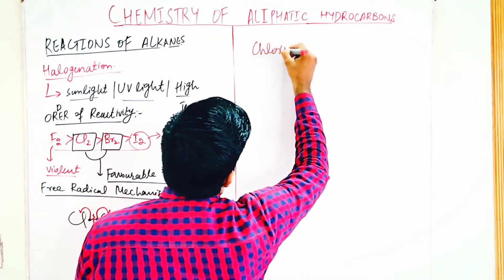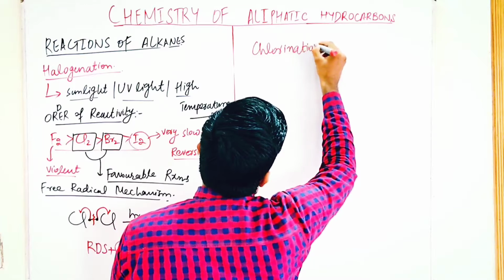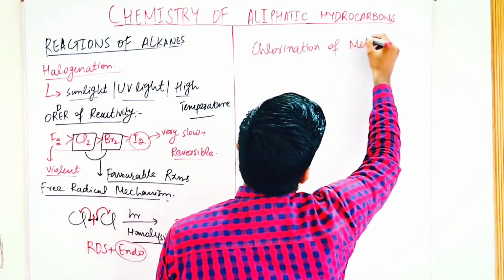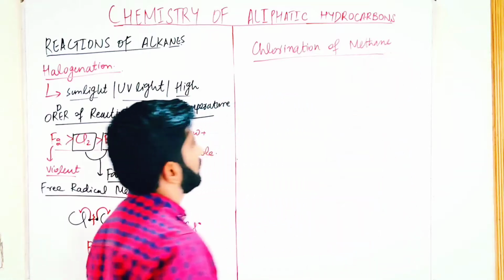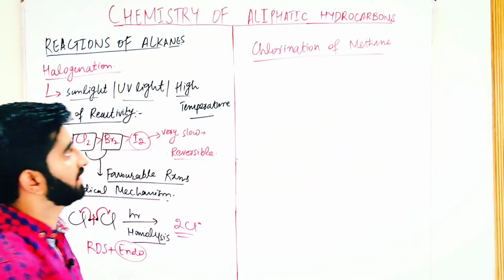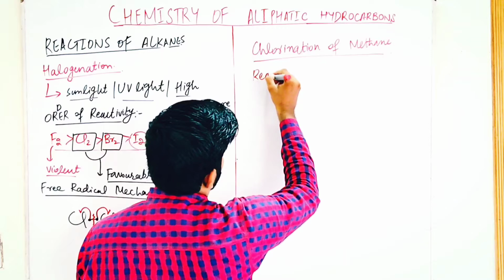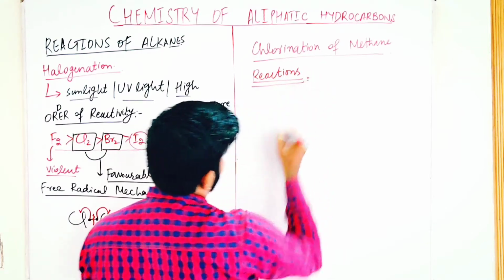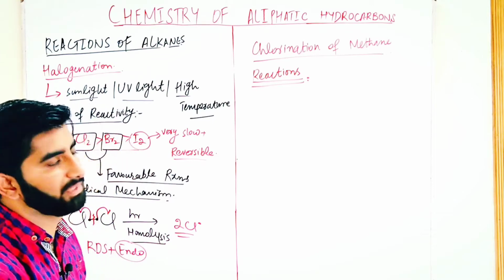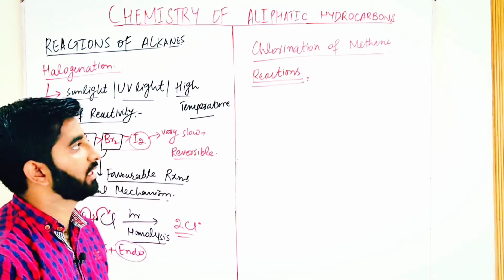Firstly, we discuss the chlorination of methane. Firstly, we discuss reactions, then we are going to move towards the mechanisms. Reactions of methane with the halogens.